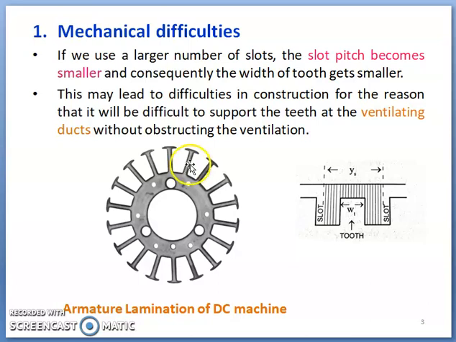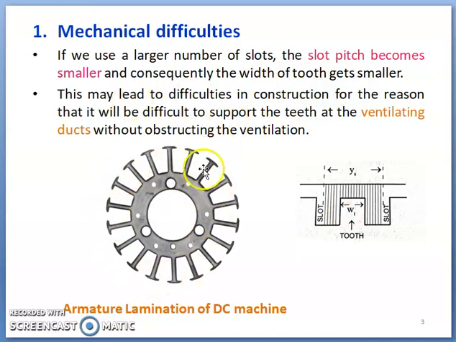In that case, the only option left is to reduce the width of the tooth, and once the width of the tooth is reduced, sometimes it becomes mechanically very weak. Hence it needs to be reinforced using supports, either T section or I section supports, to enhance the mechanical strength of the tooth whenever it becomes weak for a large number of slots.